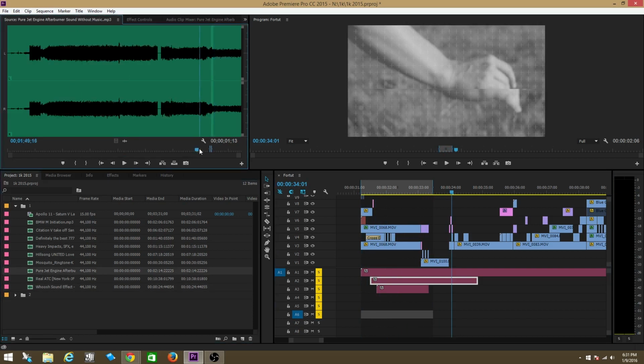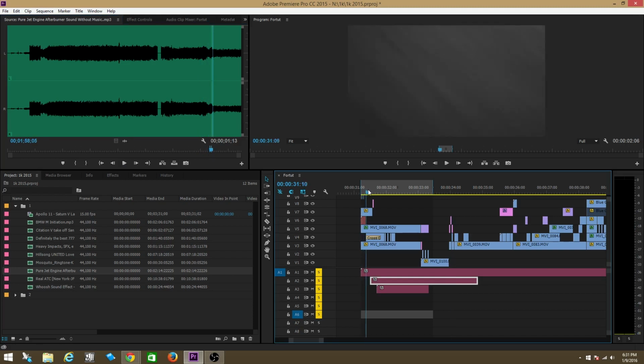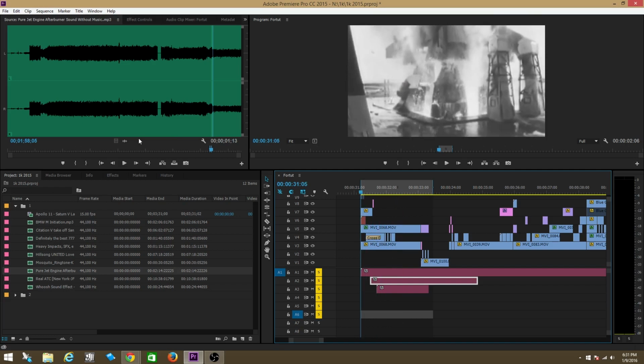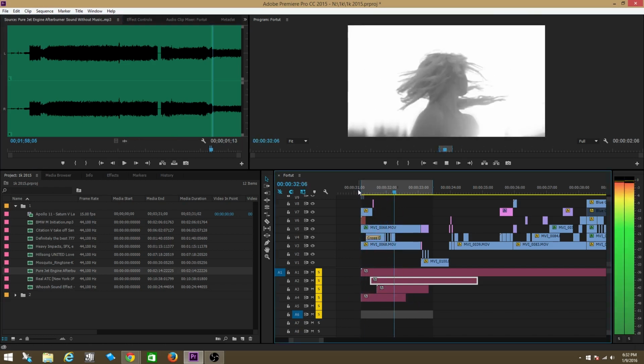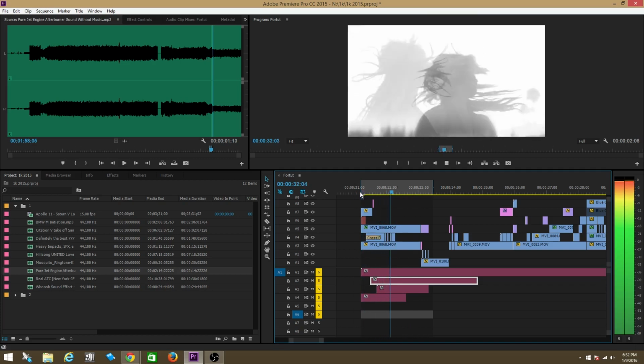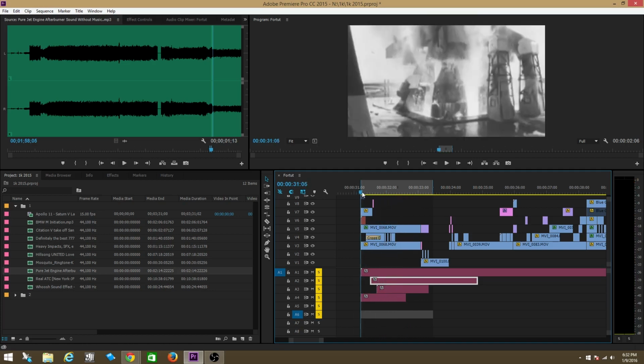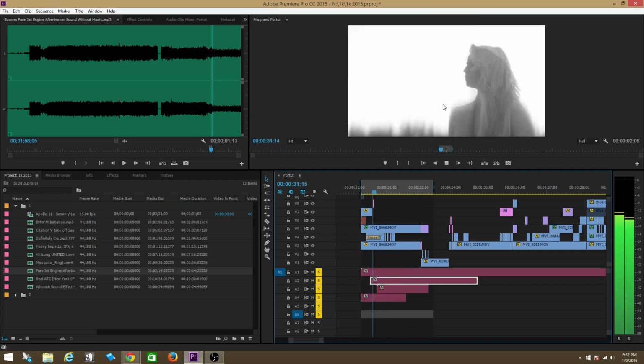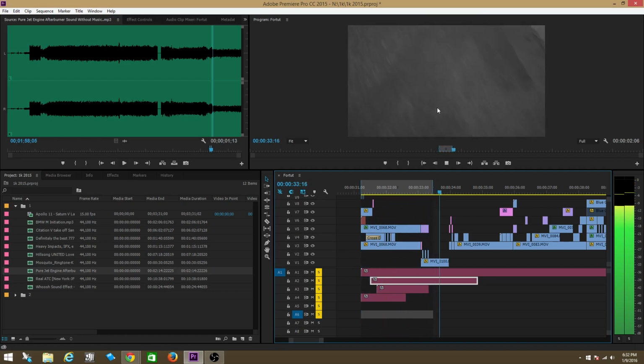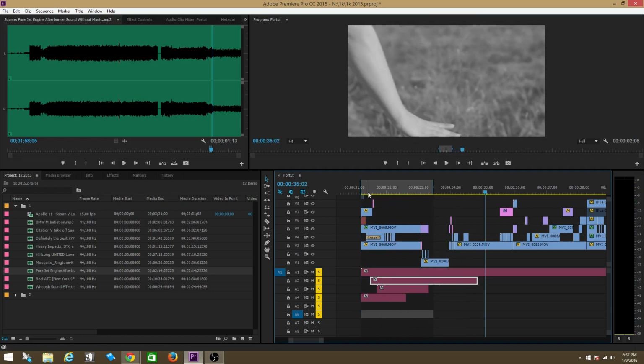Aha, we got a jet engine. I wonder if that could help maybe at the beginning. This is supposed to sound like a rocket. Let's add this in here and just experiment a little bit. That's interesting. That added some cool effect at the beginning. Cool. Alright, let's keep going.